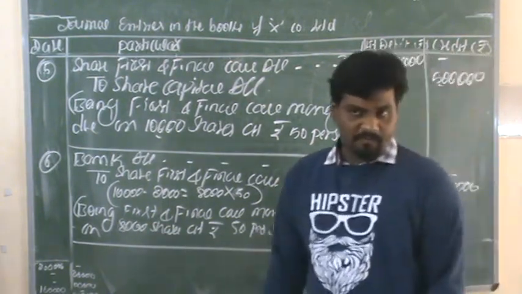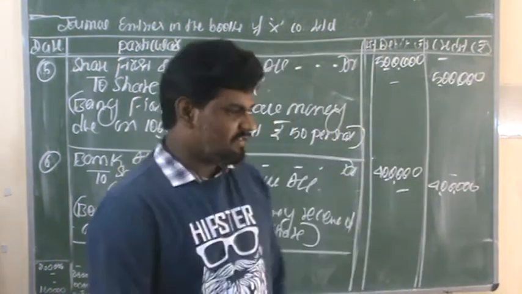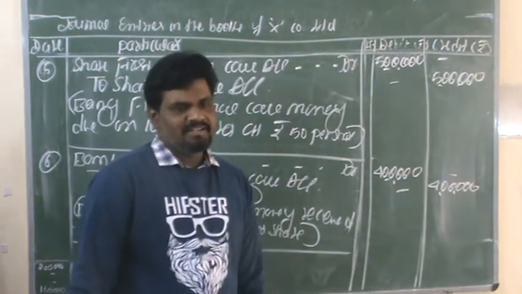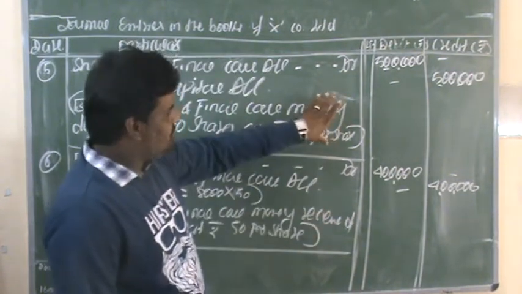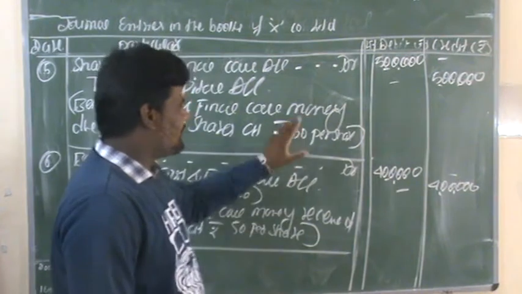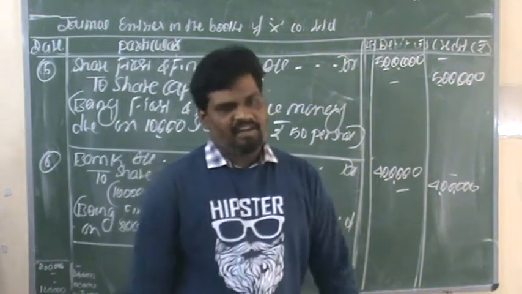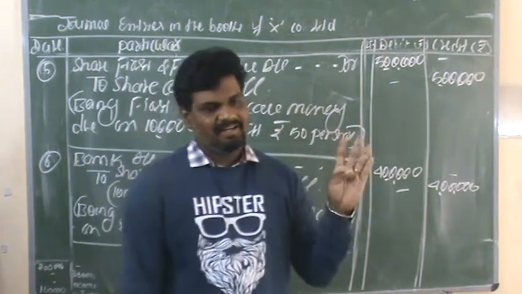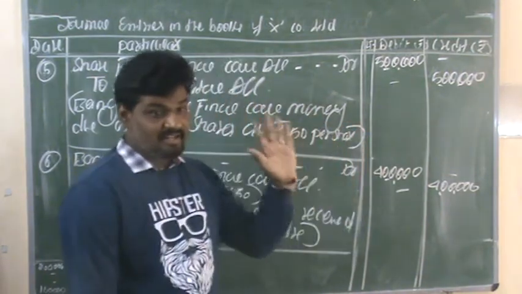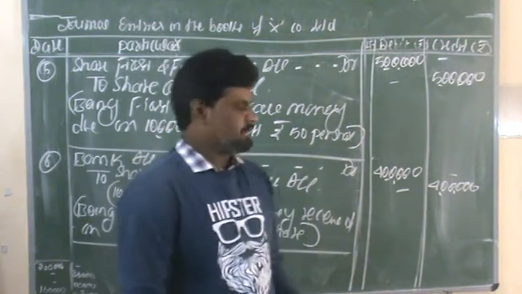At the time of first and final call, they are receiving only 8,000 shares, right? So on those 8,000 shares only we are recording. These are the two entries related to first and final call. So as of now, we have completed 6 journal entries, right? Each entry carries 1 mark.